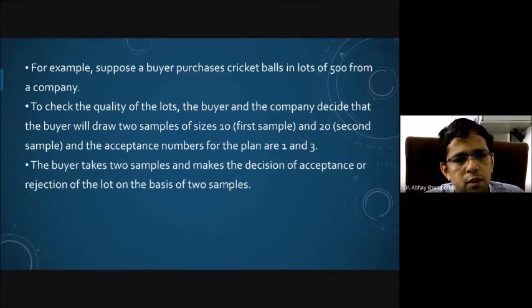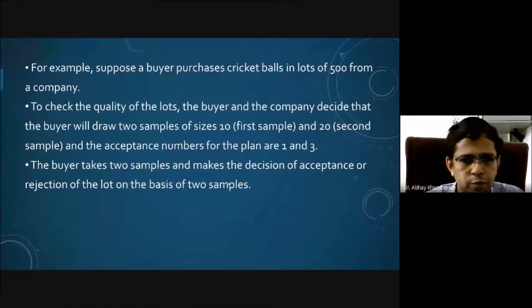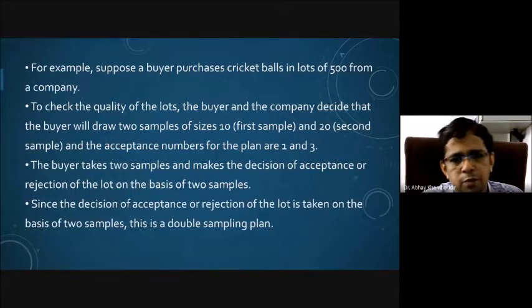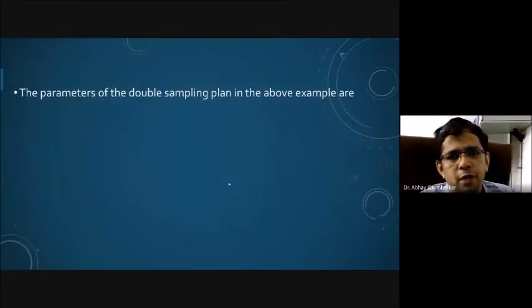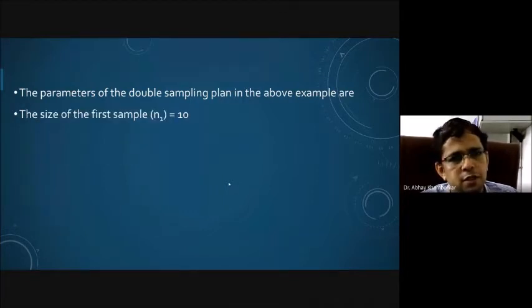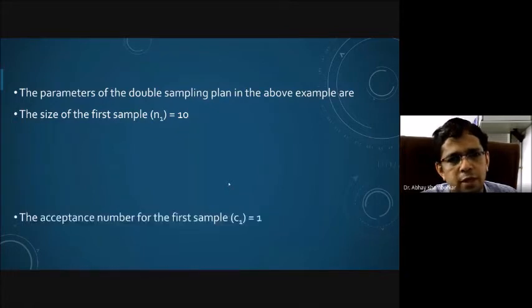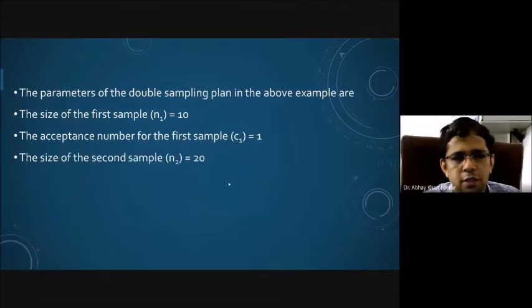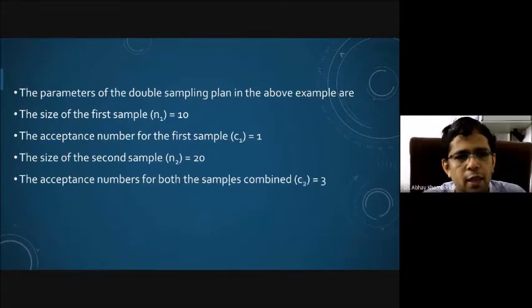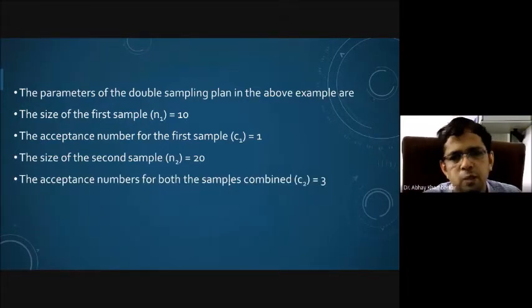So the buyer takes two samples and makes a decision about accepting or rejecting a lot on the basis of two samples. Since the decision about acceptance or rejection of the lot is taken on the basis of two samples, this is known as a double sampling plan. So the parameters of a double sampling plan we know are N1, C1, N2, C2. In this case, the size of the first sample is 10, therefore N1 is equal to 10. The acceptance number C1 is equal to 1. The size of the second sample, that is N2, is equal to 20. And the acceptance number for both the samples combined, that is C2, is equal to 3.